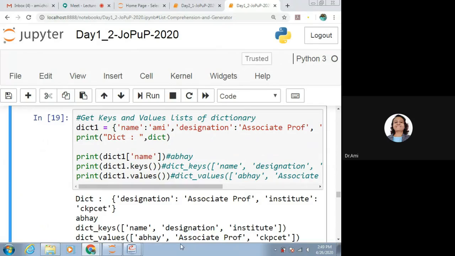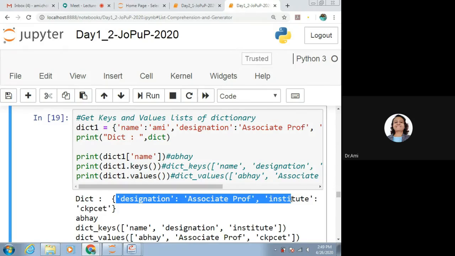What does it say? It says designation as Associate Prof, institute as CKPCET.